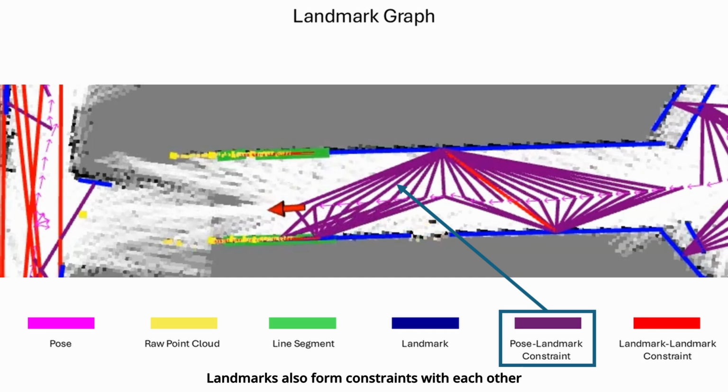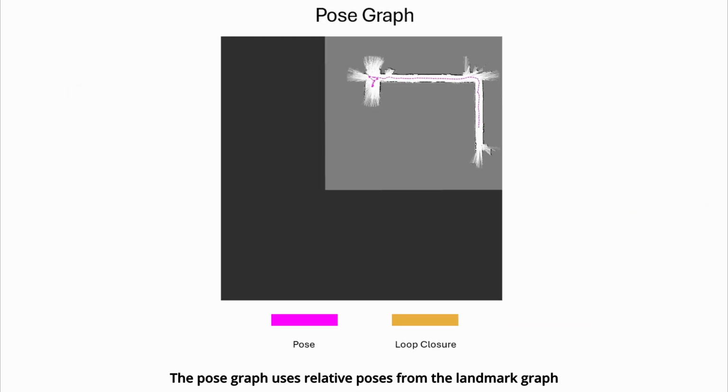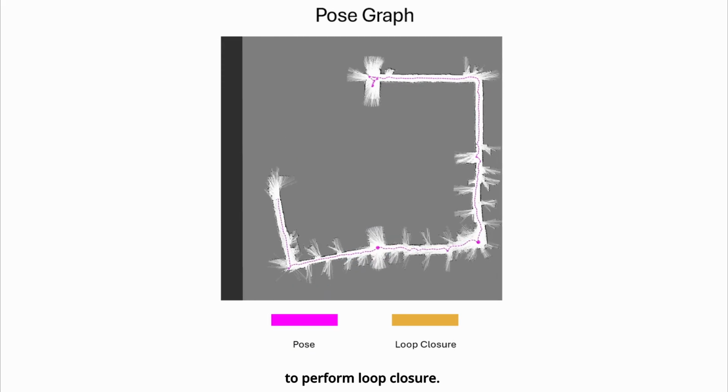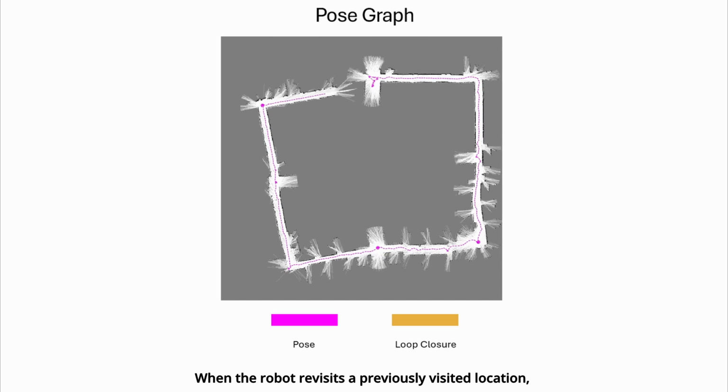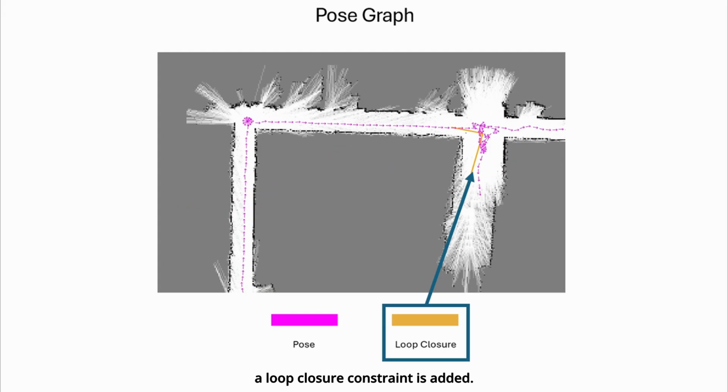Landmarks also form constraints with each other, called landmark-landmark constraints. The pose graph uses relative poses from the landmark graph to perform loop closure. When the robot revisits a previously visited location, a loop closure constraint is added.